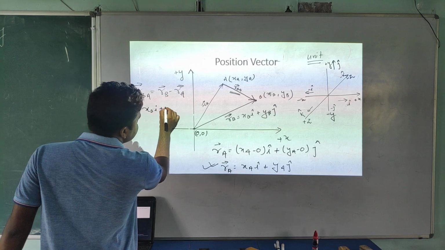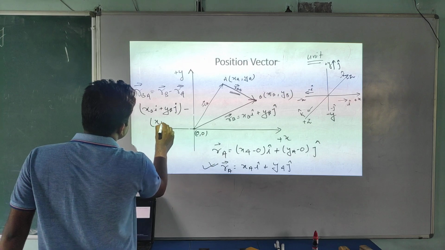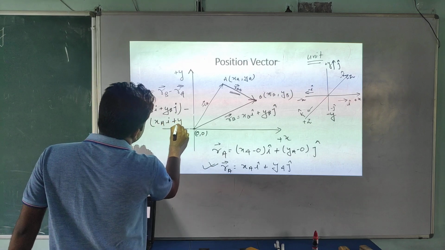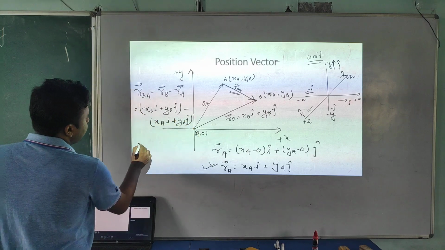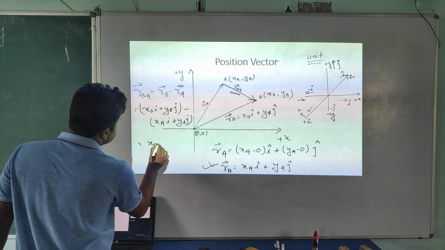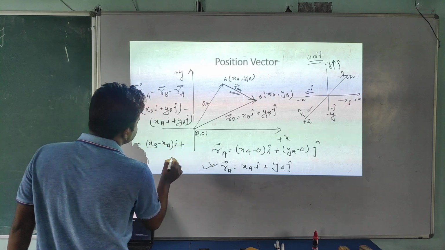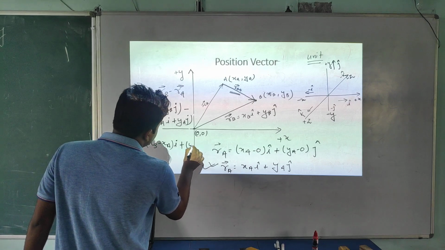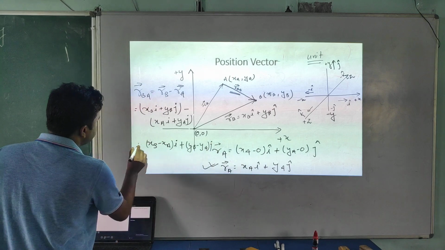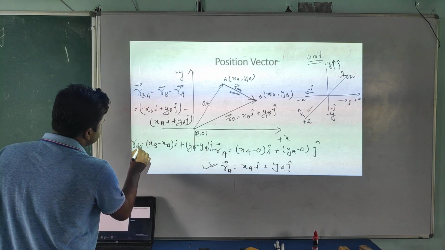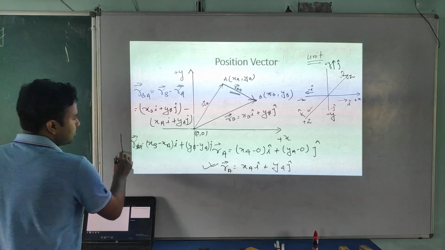XB i cap plus YB j cap minus XA i cap plus YA j cap. Try to understand, student. What can we write? (XB minus XA) i cap plus (YB minus YA) j cap. This is the RBA vector.